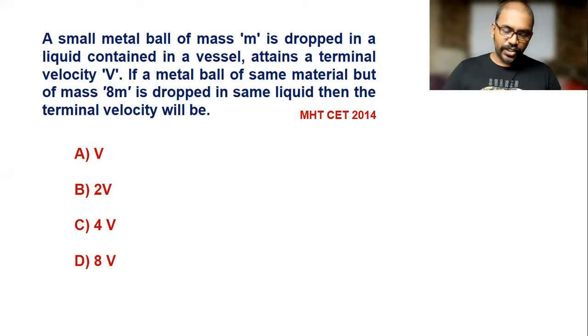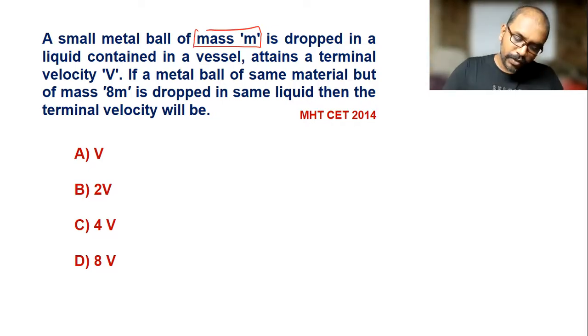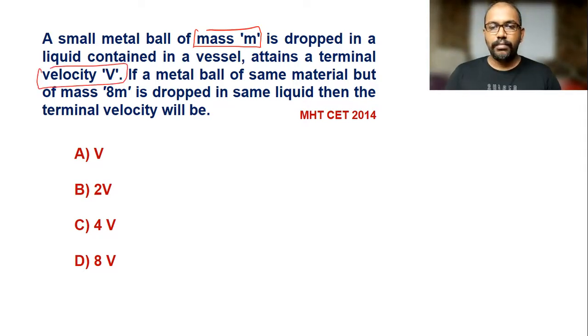Now next question is a small metal ball of mass m. So here the metal ball's mass is given m, dropped in a liquid contained in a vessel at a terminal velocity v. So this is the terminal velocity. If a metal ball of the same material but of mass 8m is dropped in the same liquid, then what will the terminal velocity be?